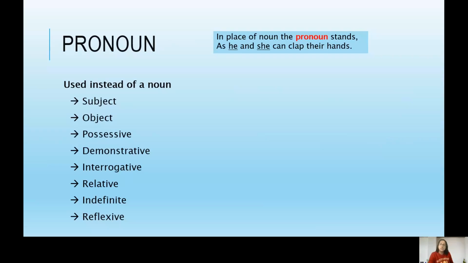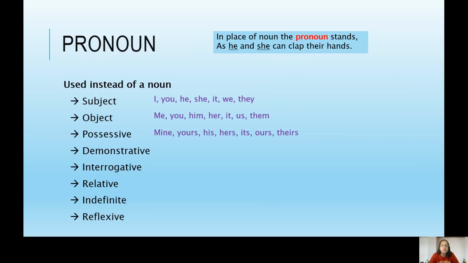A subject pronoun is used as the subject of the sentence. I, you, he, she, it, we, or they. The object pronoun is the object of the sentence. Me, you, him, her, it, us, them. Possessive pronouns show us if something belongs to someone. Mine, yours, his, hers, its, ours, theirs.